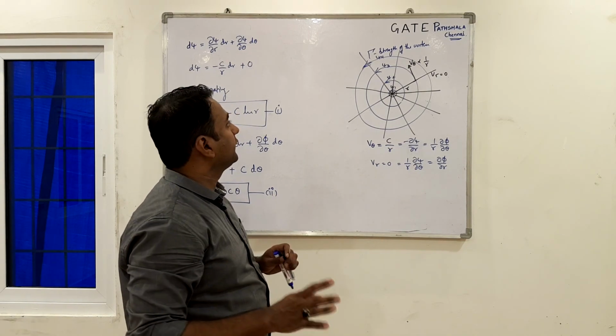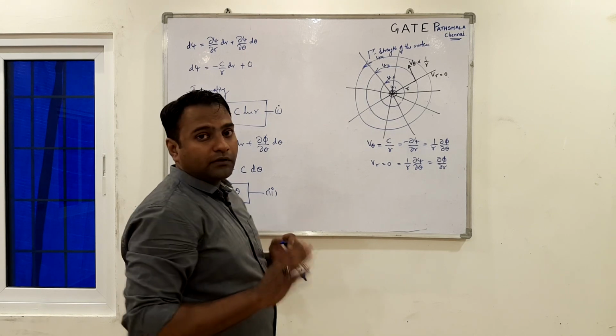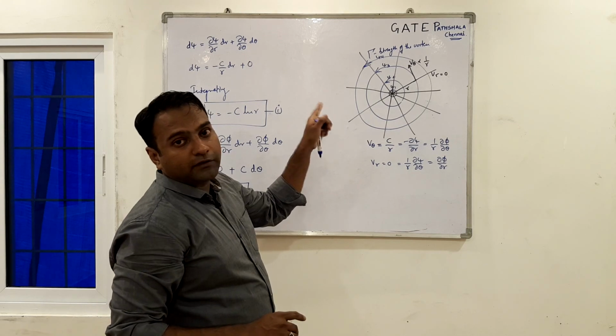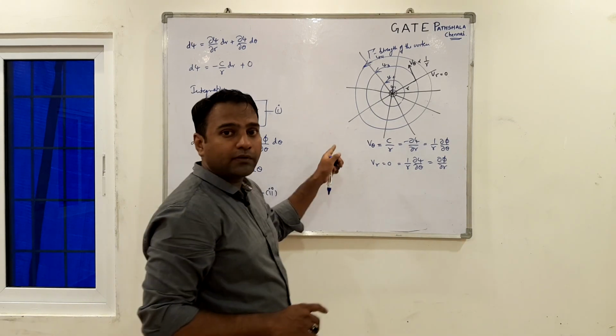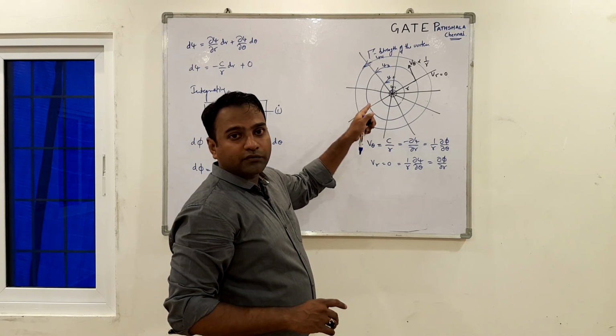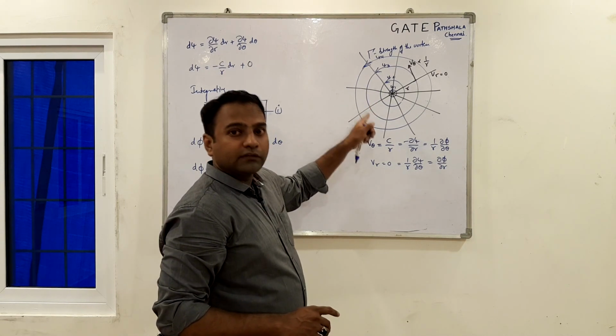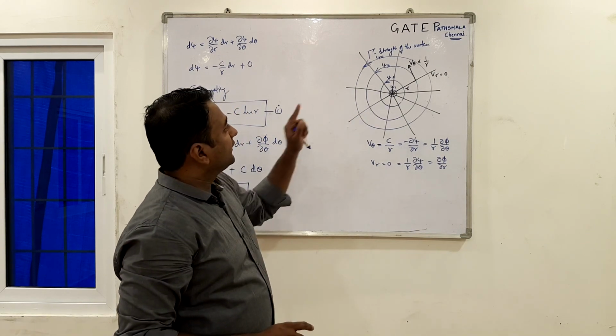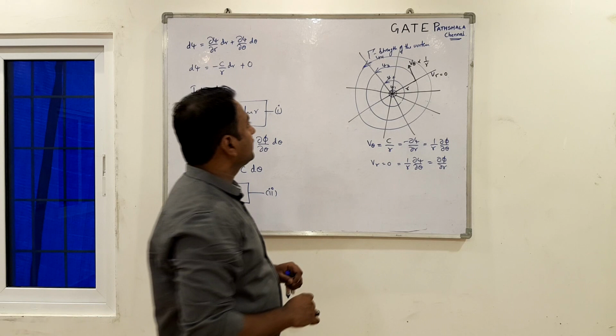It doesn't give you any direction of the flow. Whereas stream functions will have the direction because they represent the streamlines. Each constant value of psi represents that streamline. It is unique along that streamline. So they will give you the direction of the flow.